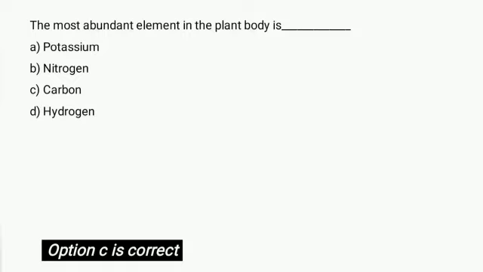This question is very confusing, and for this question we take into consideration the organic content, and so the most appropriate answer would be carbon.